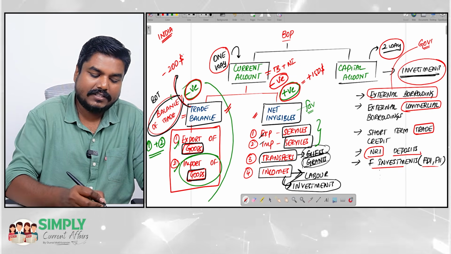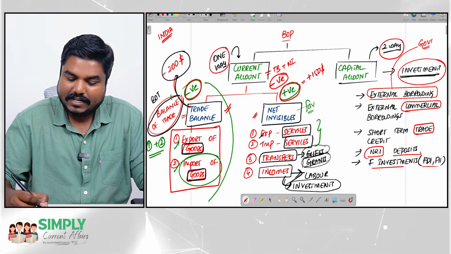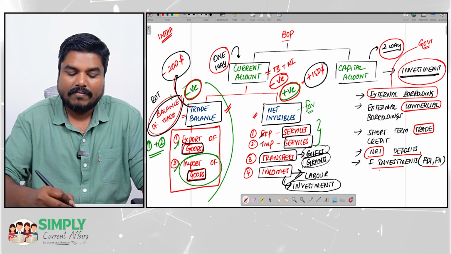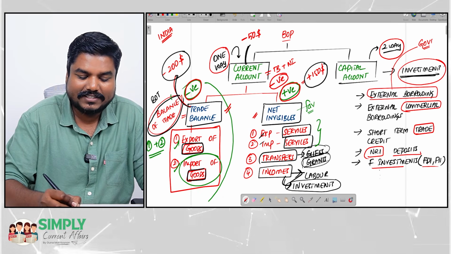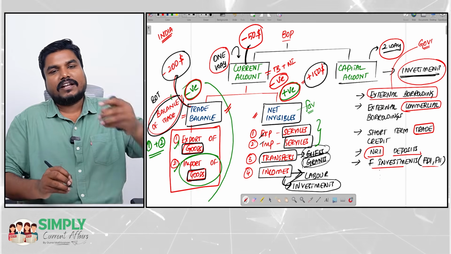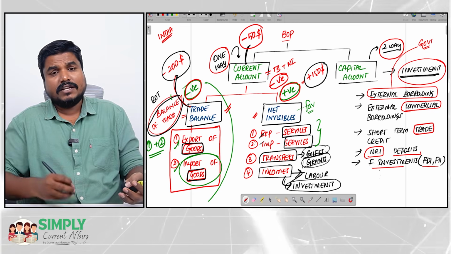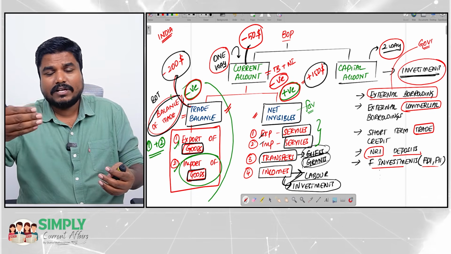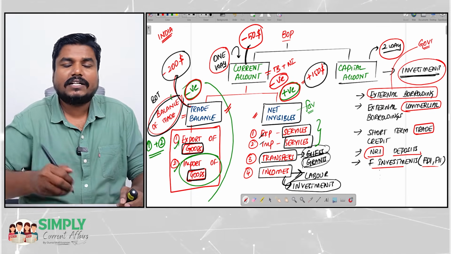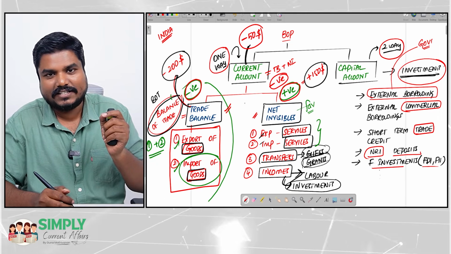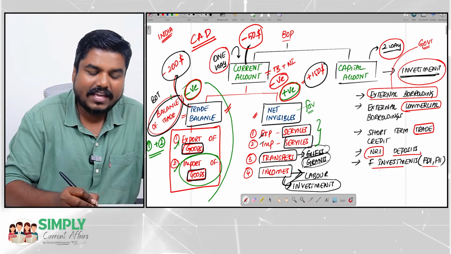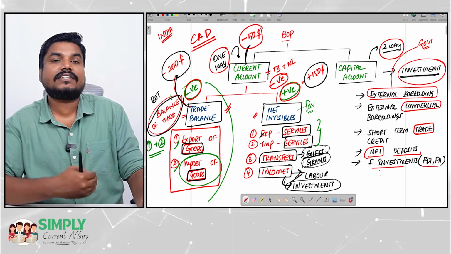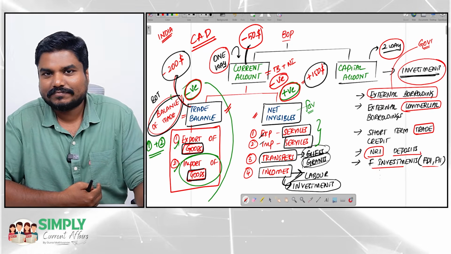So trade balance is minus 200, net invisibles is plus 150, then current account is going to be minus $50. Okay, so our trade balance is very much unfavorable. Net invisibles, though it is favorable, when we add both, the current account has a deficit. In the Indian context, we are always having current account deficit, current account shortage.